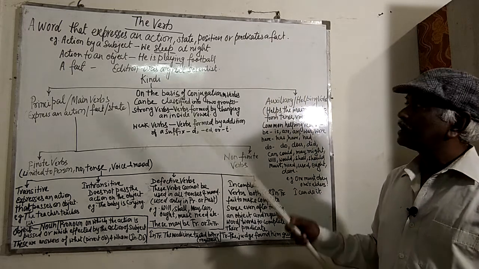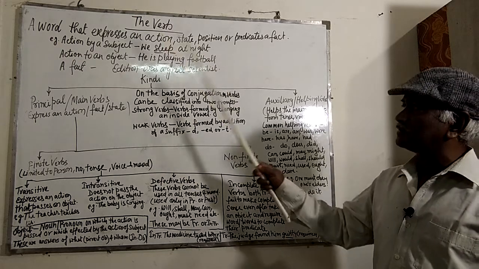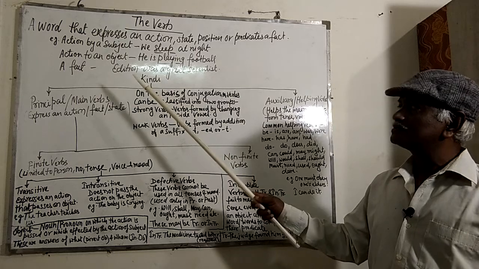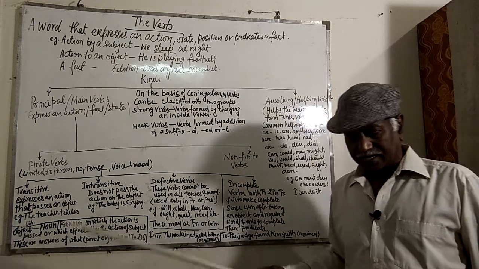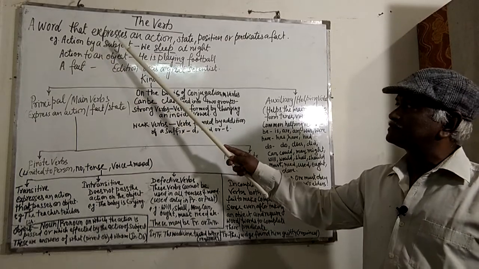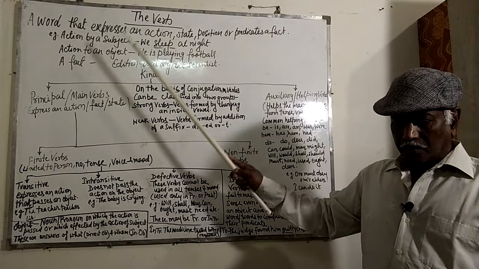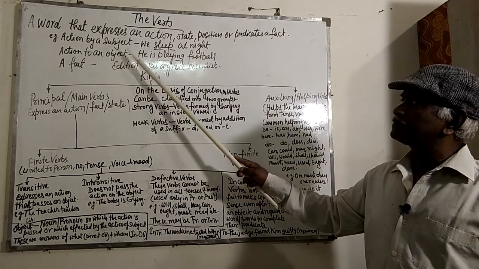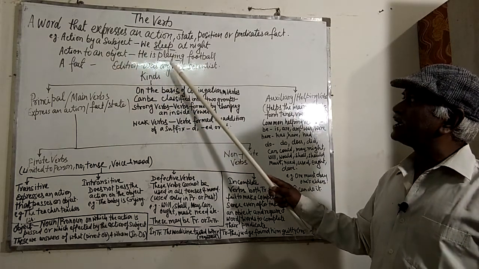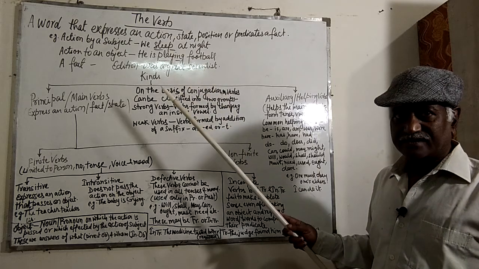Let us see how these words, that means the verbs, express action, fact, or like that. Action by a subject: we sleep at night. Action to an object: he is playing football. She is learning music.